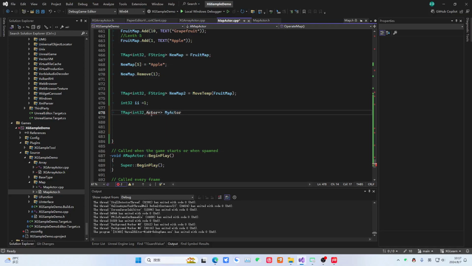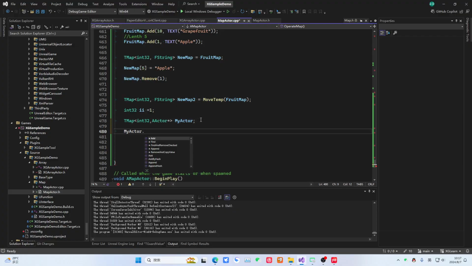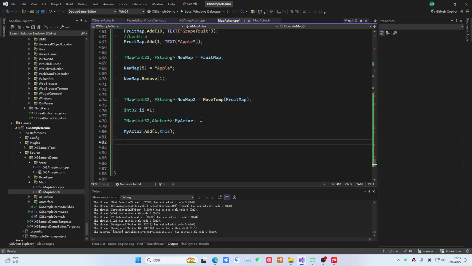Note this, what we have here is an actor, because we know that it has a prefix, so it is like this. Actually, we can now add several elements. For example, we add the first one. The first one is a reference to ourselves, so we just use this like this. Then the second and third ones. We haven't captured any other objects yet.